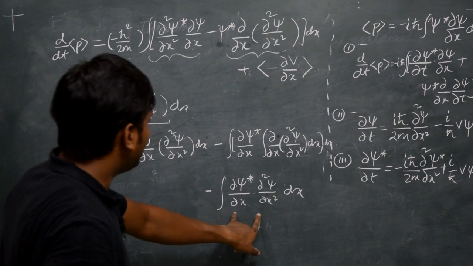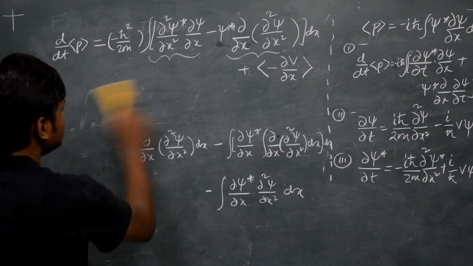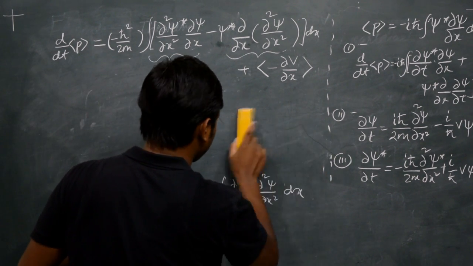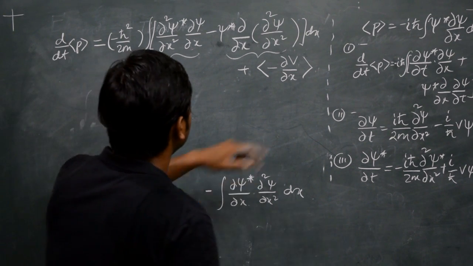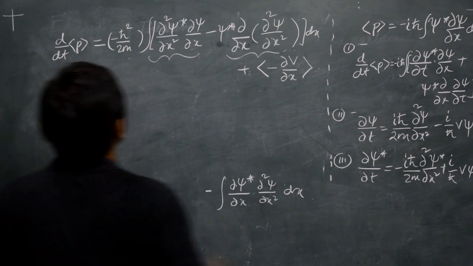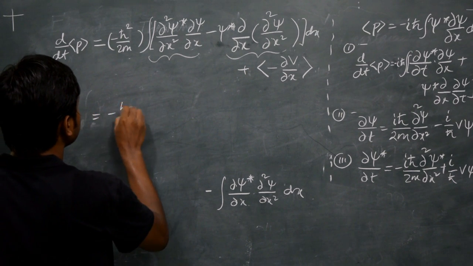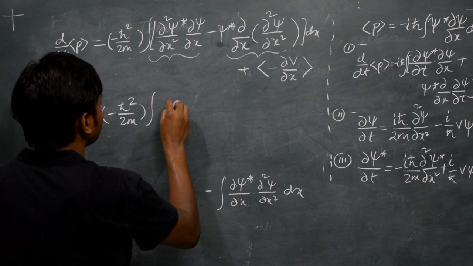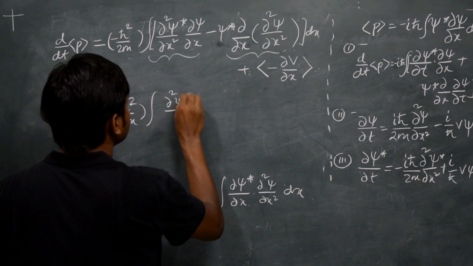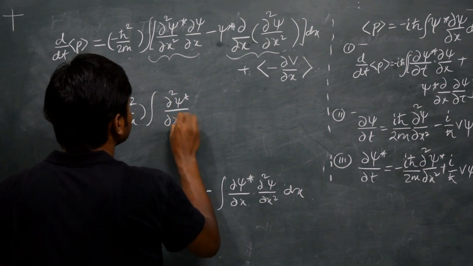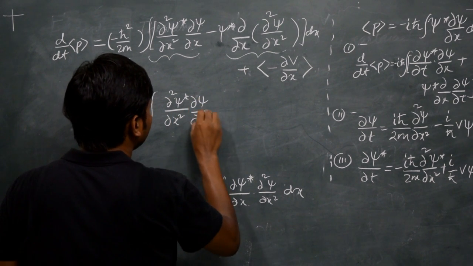Now we want to replace this term here. So let's rub all of this. I want to replace this particular term here. This can be written as minus h cross square by 2m integration del square psi star by del x square del psi by del x.